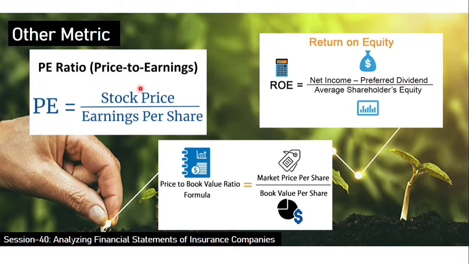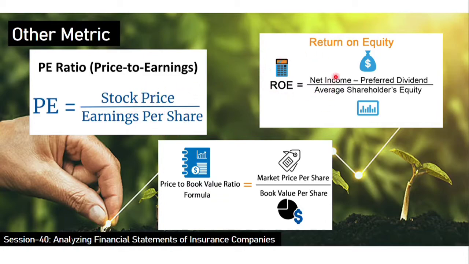So for the PE ratio, I would say you should do a comparative study rather than looking at the figure. You would not say the PE ratio should be below 10 or something like that; you may not get that. But you should do a comparative study, like the PE ratio of HDFC Life, SBI Life Insurance, and ICICI Prudential. You compare that and try to arrive at the undervaluation or cheaper PE among those three. Again, you should not look at the PE alone, as I mentioned in earlier sessions as well.